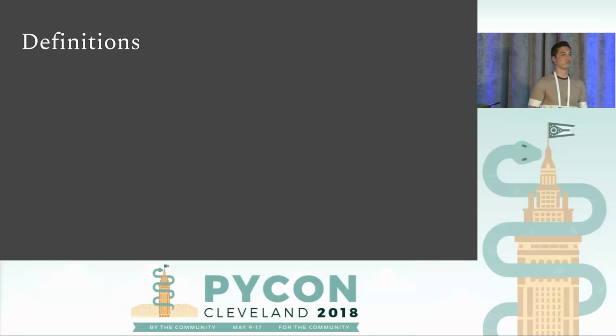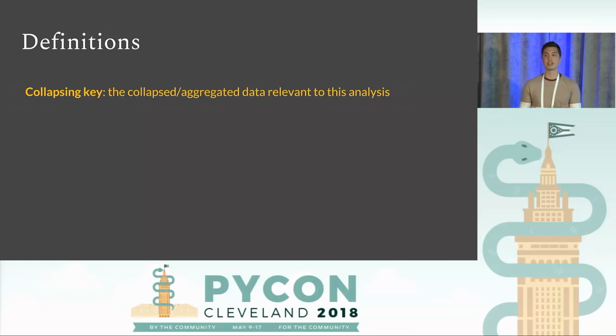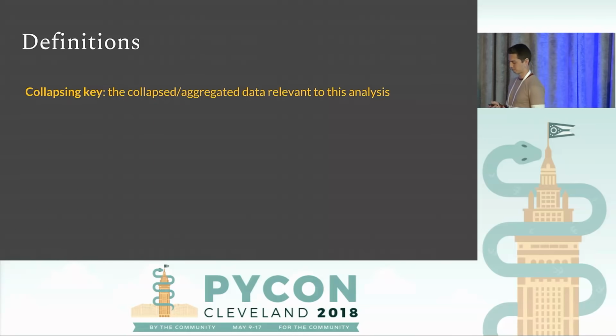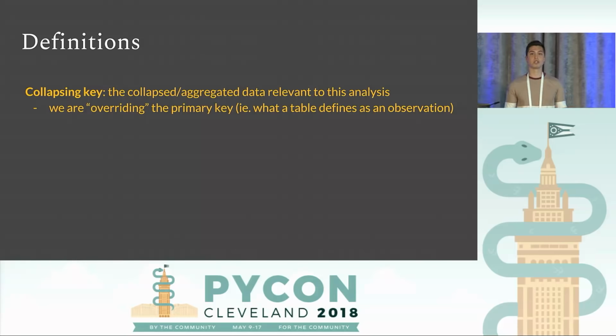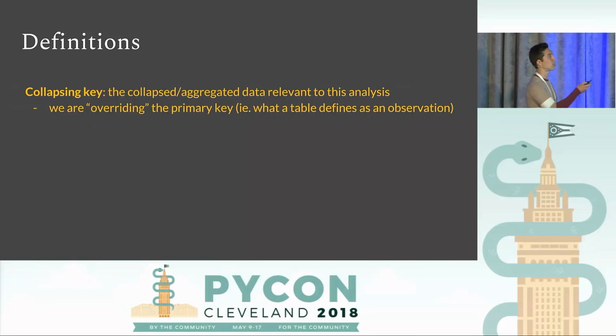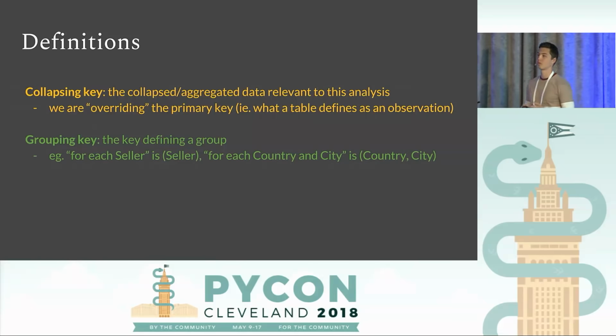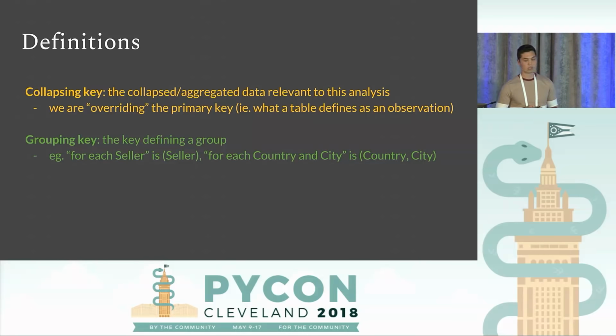What are some definitions? What is this stuff? The collapsing key prepares the data set for this analysis. Again, what we're doing is we're overriding the primary key, whatever that happened to be, which might not be relevant for this analysis. So we're collapsing the data first. Then, if the question asks for grouping, we'll do some grouping. So if it asks for each seller, then we group by seller.